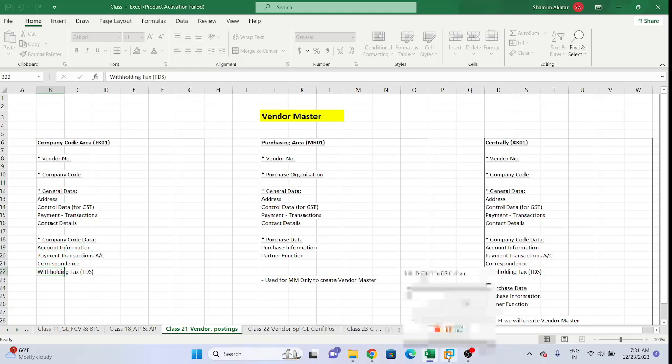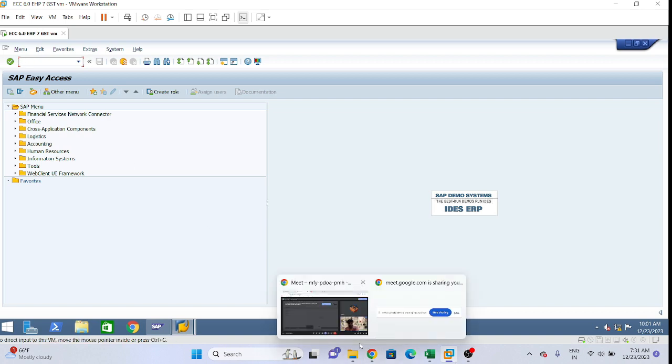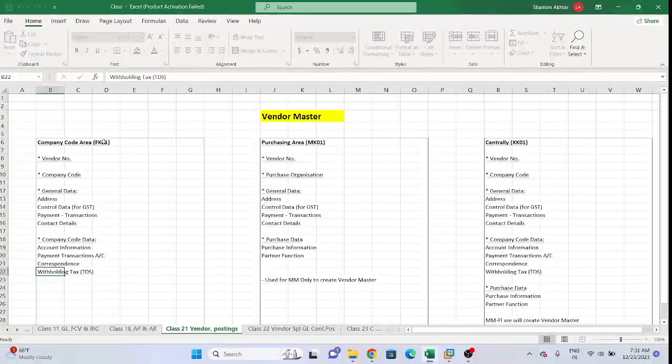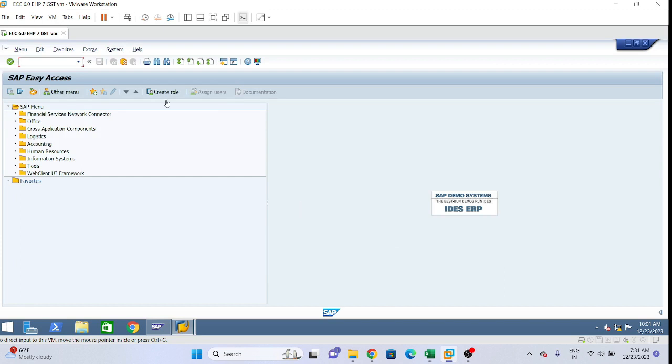Let me show you in the system, FK01. FK01 is the creation, right? Any T code ending with 1 means creation. Ending with 2 means editing, and ending with 3 means view, display.